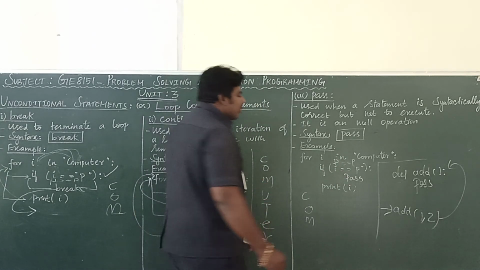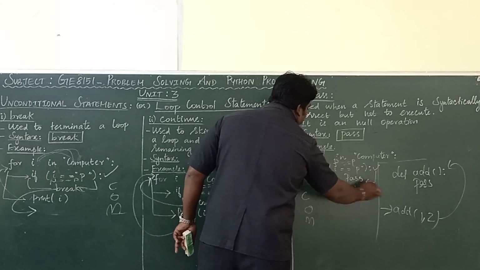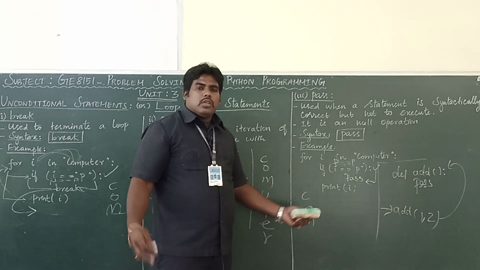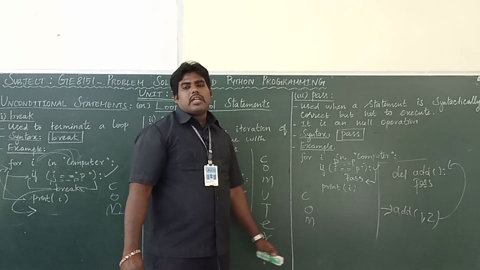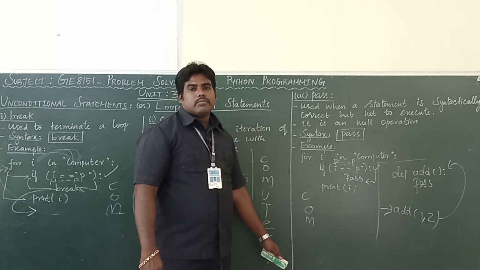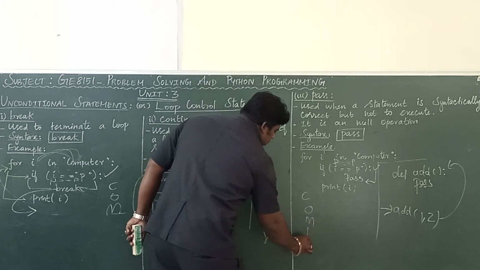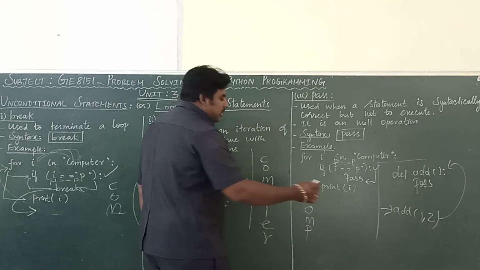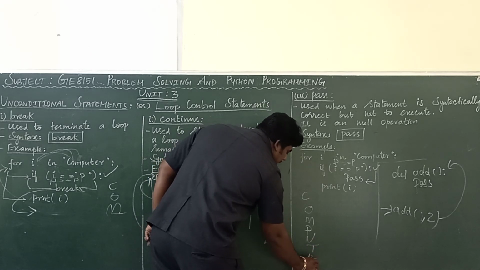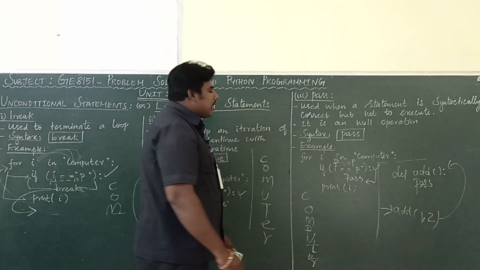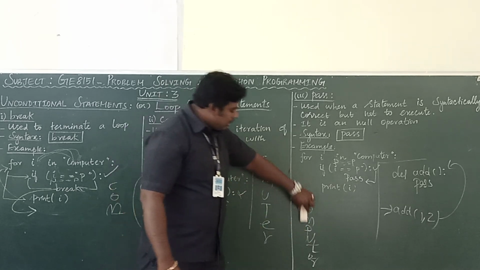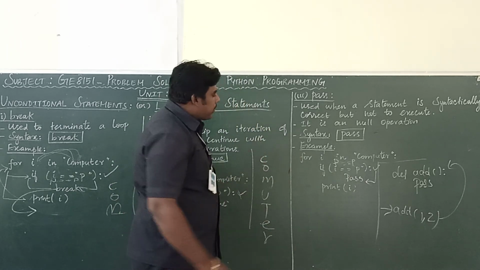Condition is true. Once the condition is true, what will happen? Pass will be executed. What will the pass do? It does nothing. It's a null operation, so it won't do anything. So P also will be printed. In the next iteration, U. Next iteration, T. Next iteration, E. Next iteration, R. Like that, it will print one by one. It will print all the letters present in computer.